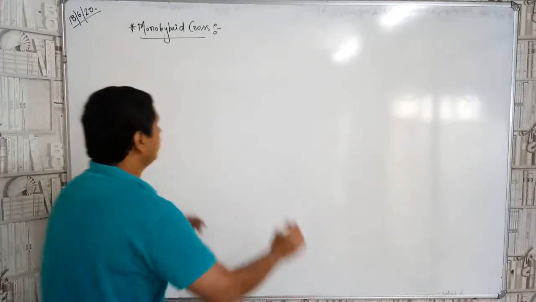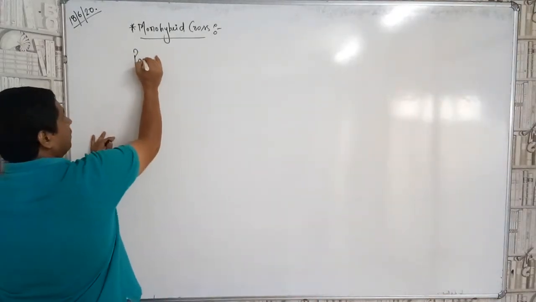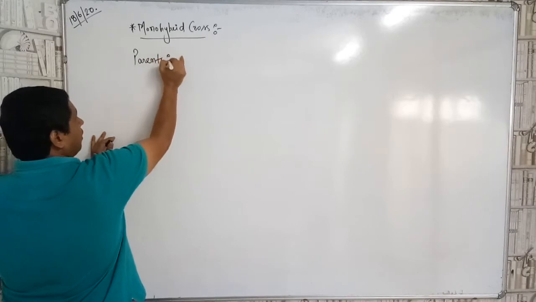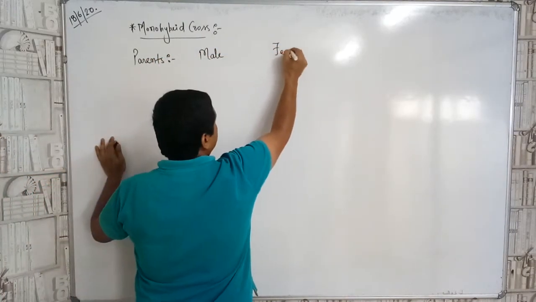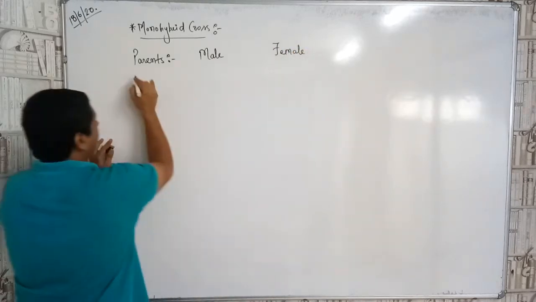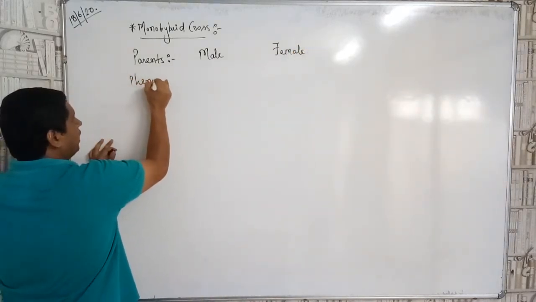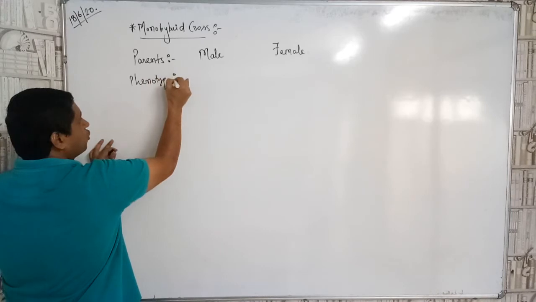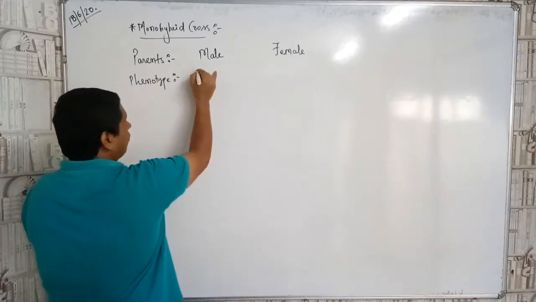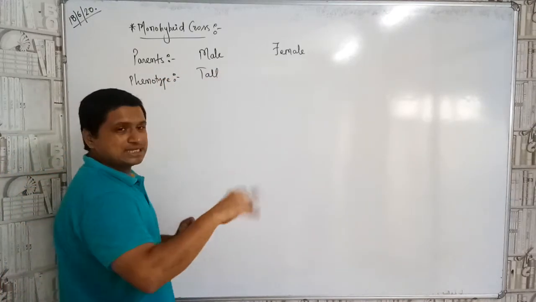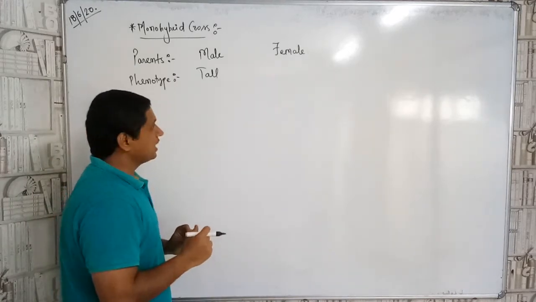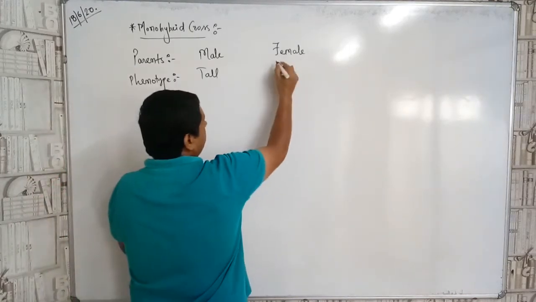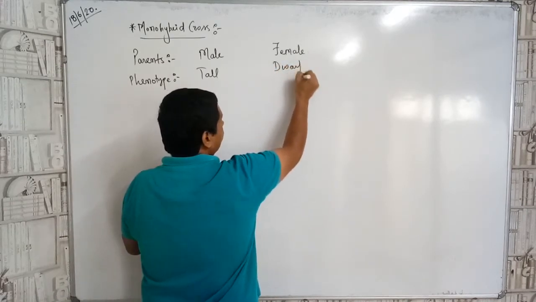Now let us say he took the parents, that is the male and the female plant. Now the phenotype he took was, the plant was tall, the stem of the plant was tall, and the female plant he took was dwarf.